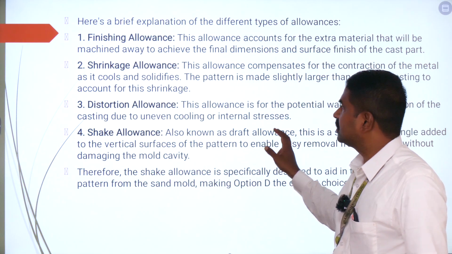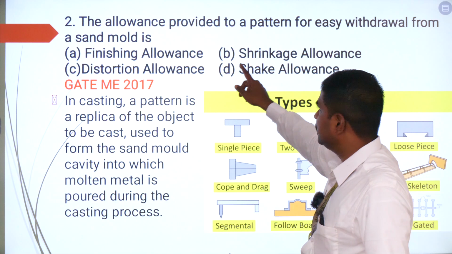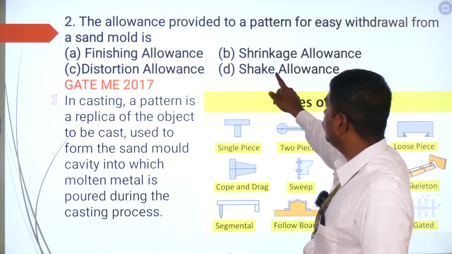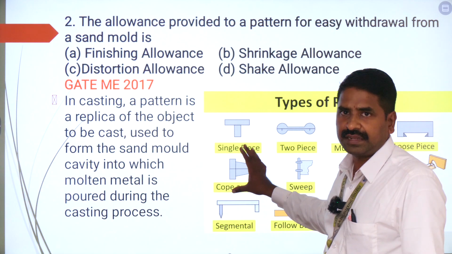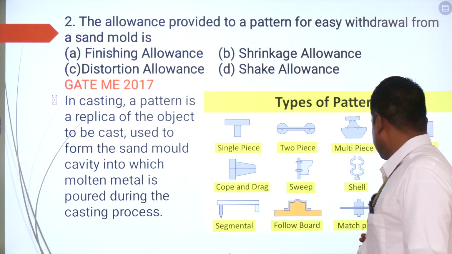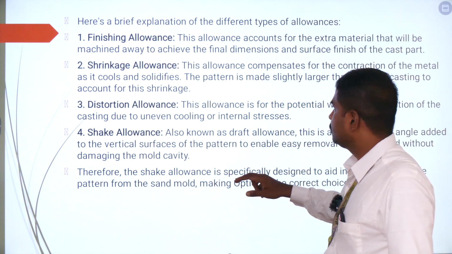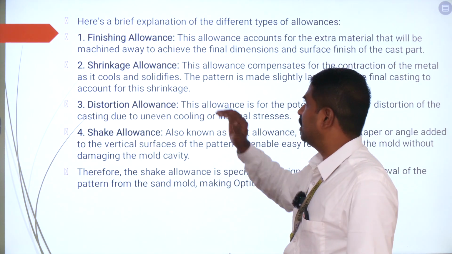So now in the question they asked about four types of allowance: finishing allowance, shrinkage allowance, distortion allowance, shake allowance, which is provided in the given pattern. So first we have understood what is going to be the pattern, and you have seen the various types starting from single piece, then two piece, multi piece, etc. up to gated patterns. Now we are going to see about each and every type of allowance. So first, finishing allowance.